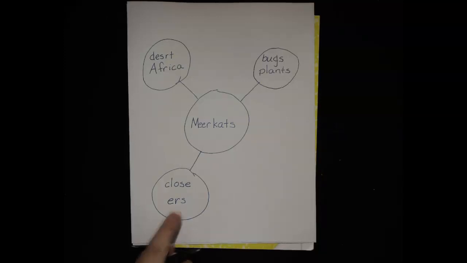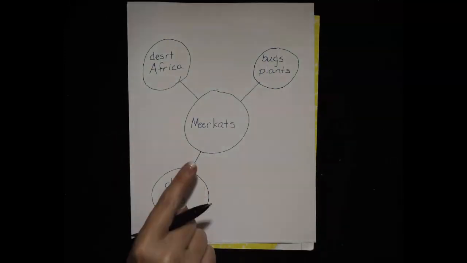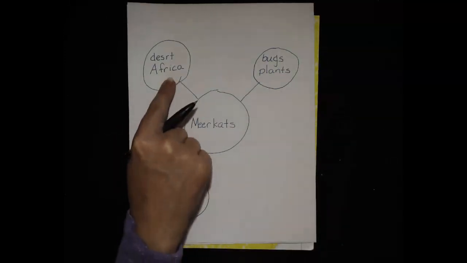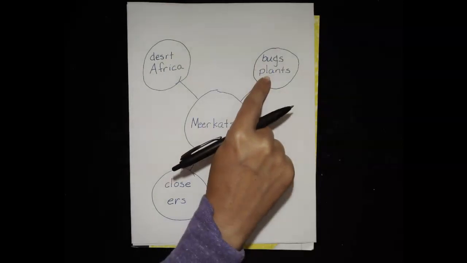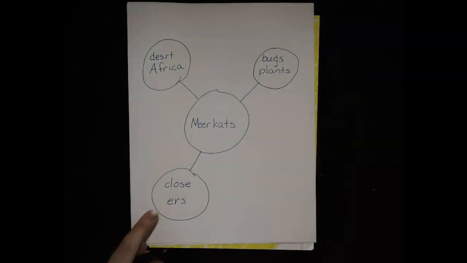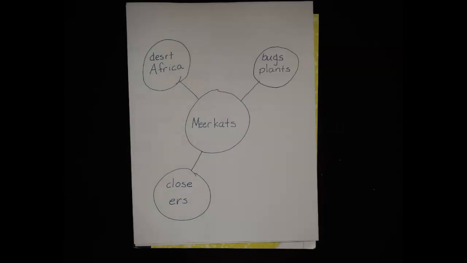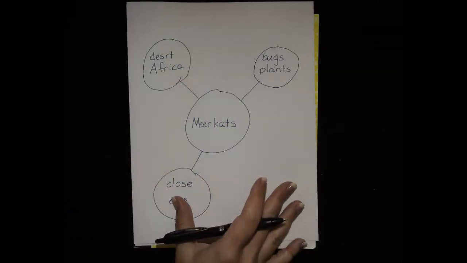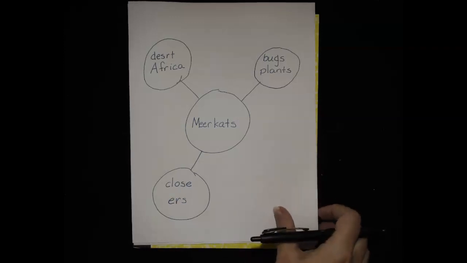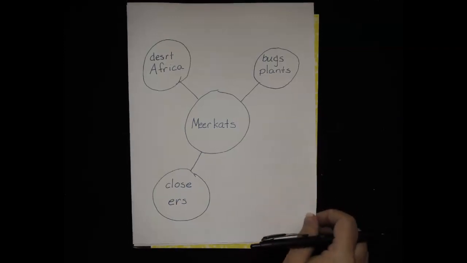So that's what you'll need in your three circles about your animal. Where do they live? What do they eat? And something interesting that you learned about your animal. So remember, you're not going to write about meerkats. You're going to learn about the animal that you studied last week. All right, push pause and make sure those three are done. And push play when you're ready to continue.